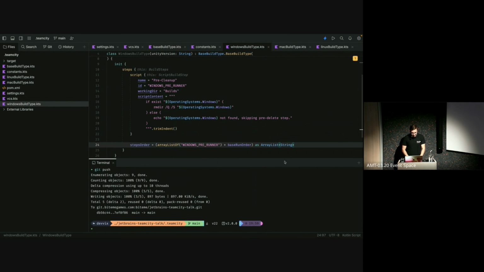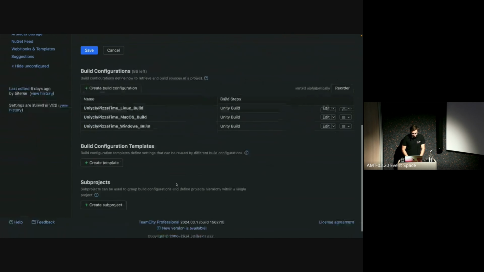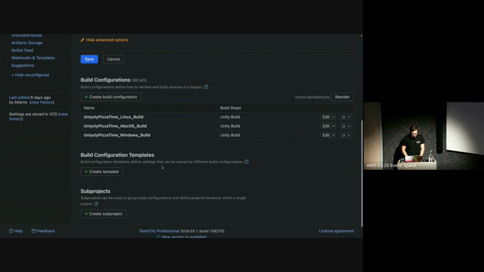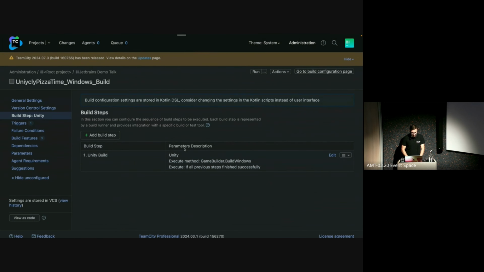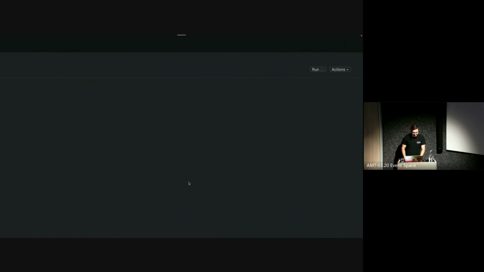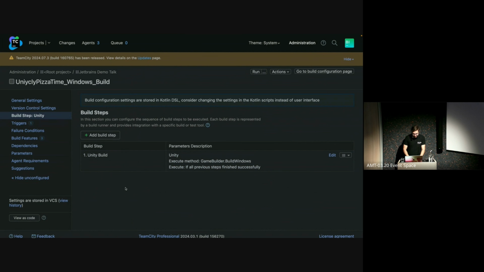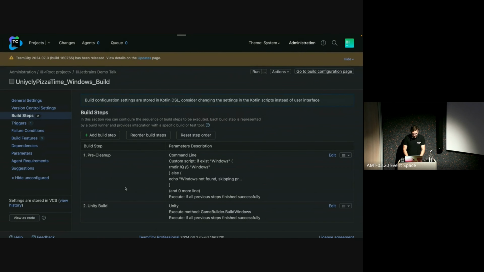We should see inside of TeamCity, once it compiles, I'm just going to go to the Windows page already, because it'll be a little bit faster, just reload here. I'm just going to wait a bit for it to compile again. There we go.